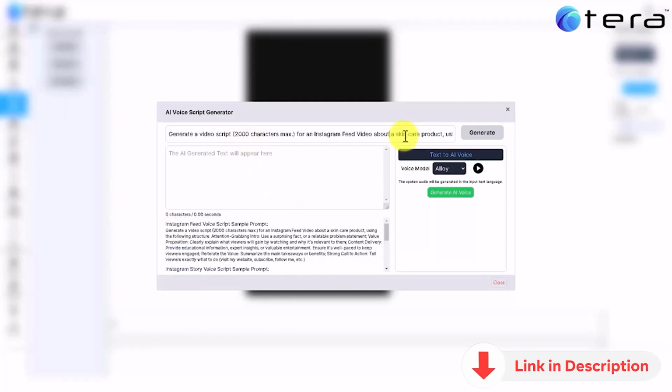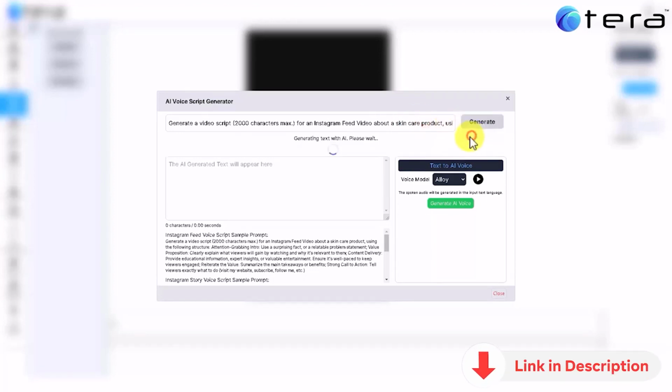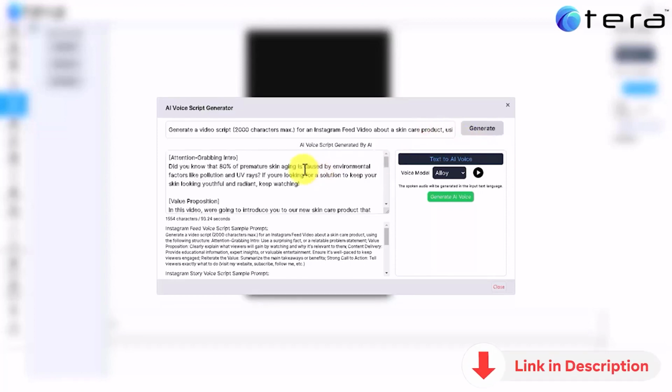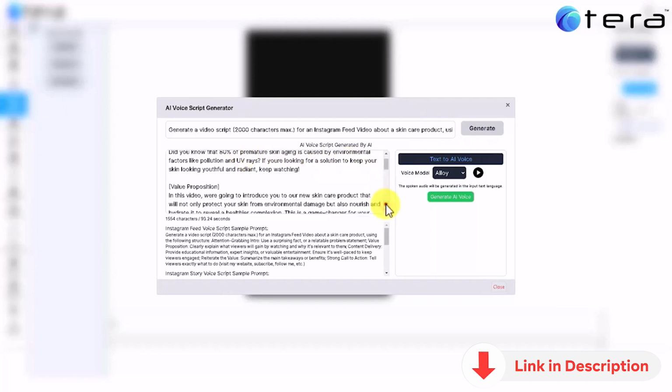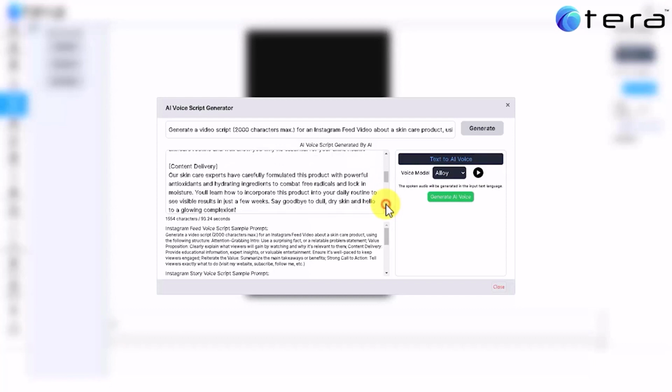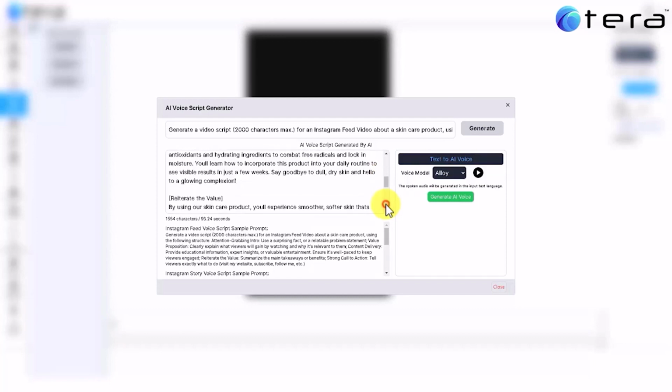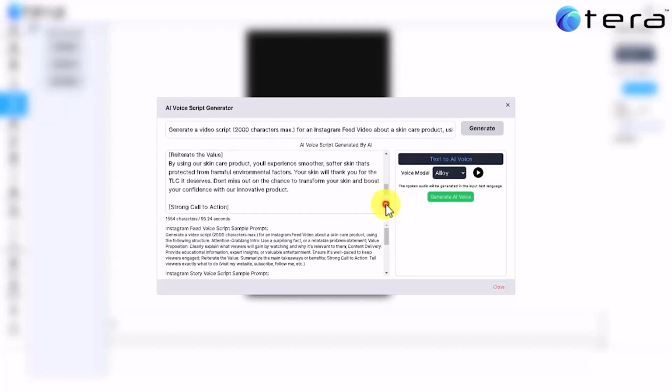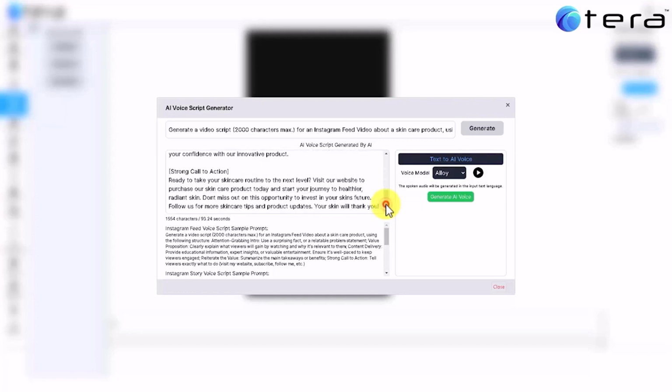You can alter it and adapt it to your needs. For example, instead of using a skincare product, you can use something else. I will leave it like it is for demonstration purposes. And click on Generate. The AI voice script will be generated with the power of AI. If you read word by word, you will notice the tremendous marketing power of the script. And it will be exactly what the AI voice will say once you click on the Generate AI Voice green button. You can edit the voice script as you like.